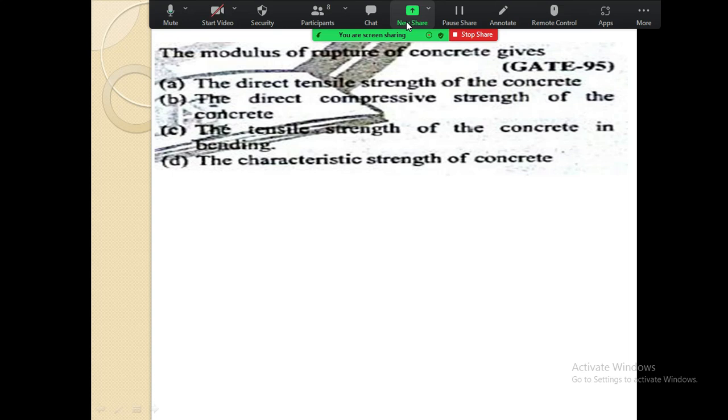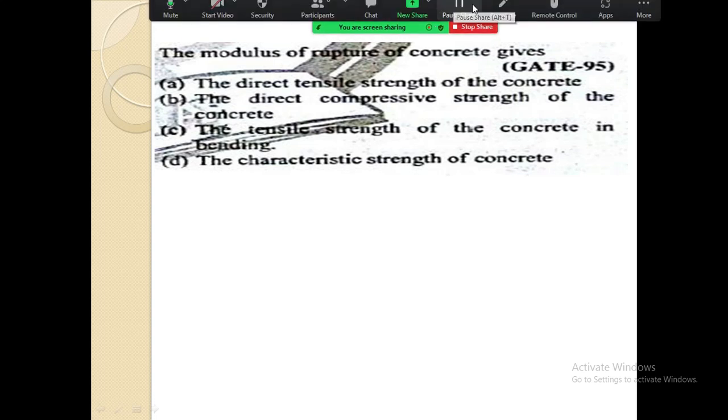What is the answer? Anybody? In chat also, or by unmuting, you can give me the answer. The modulus of rupture of concrete gives.